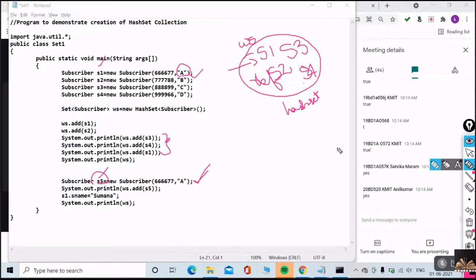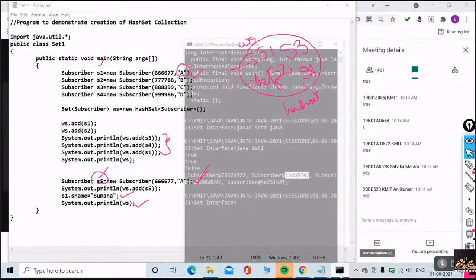If I know an address, a reference, I can do whatever modifications I want to do, no? Yes or no? So this is going to be changed. And if I'm trying to print, what is going to happen? Have a look at this.